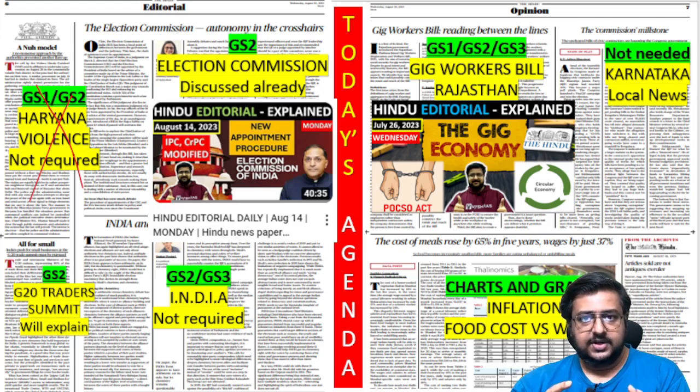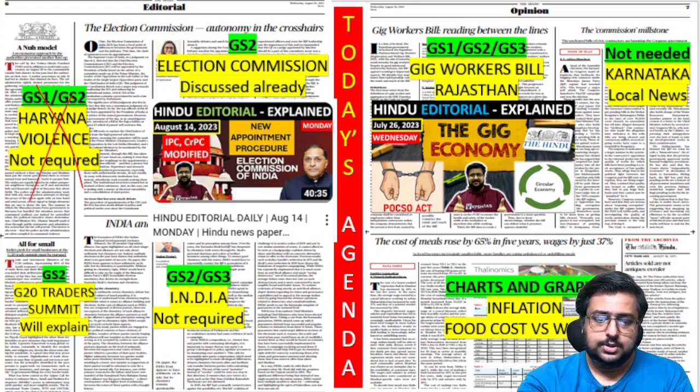So there they specifically talk about Vishwa Hindu Parishad and many problems there. So that you can read for your interest. For exam, it's not required. So this is the G20 trade summit that we will explain. This is the only article we will discuss, okay?